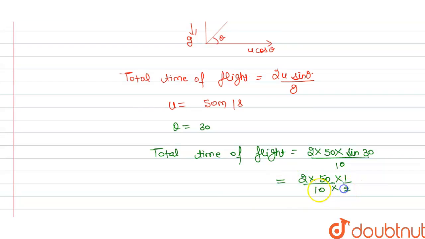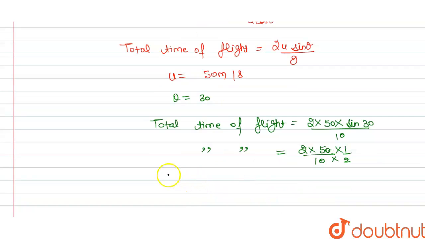So 2 and 2 cancel out, and we get total time of flight as 5 second.